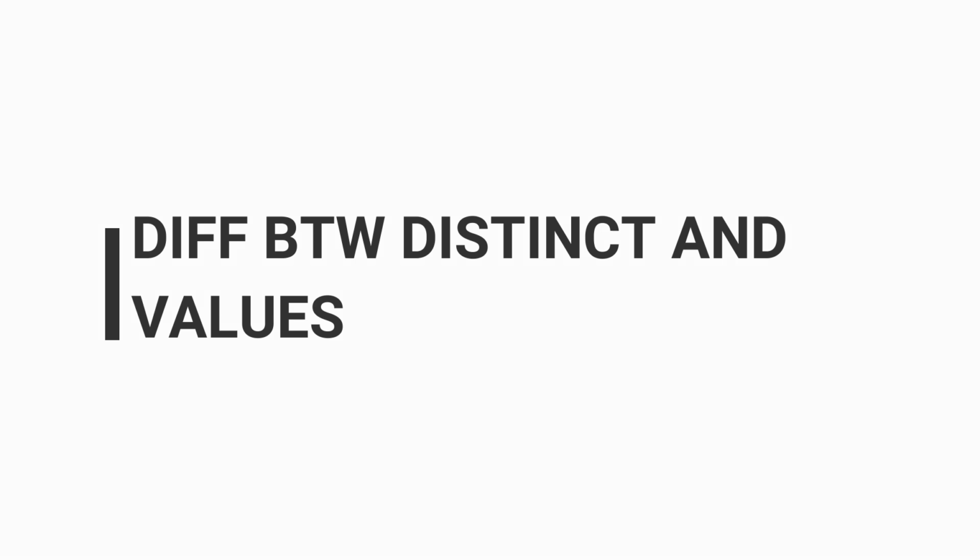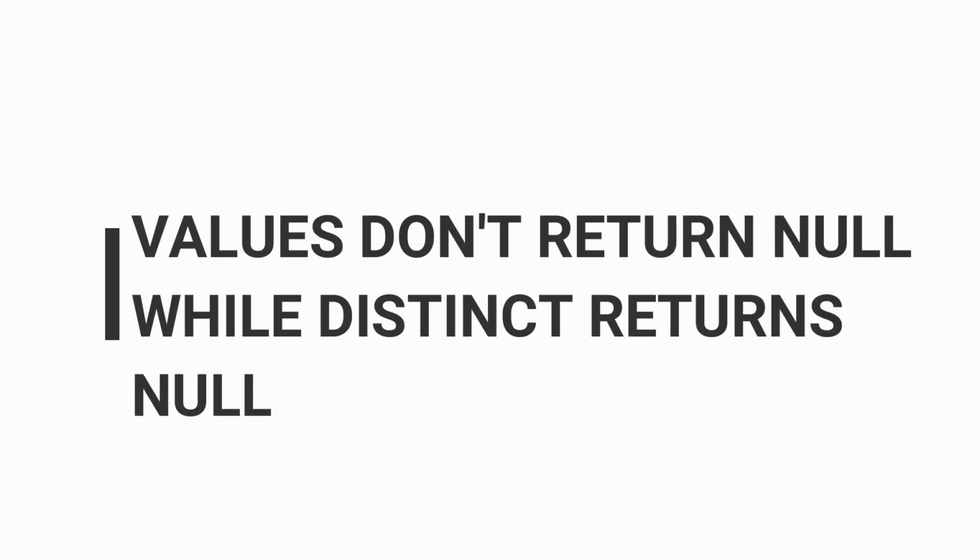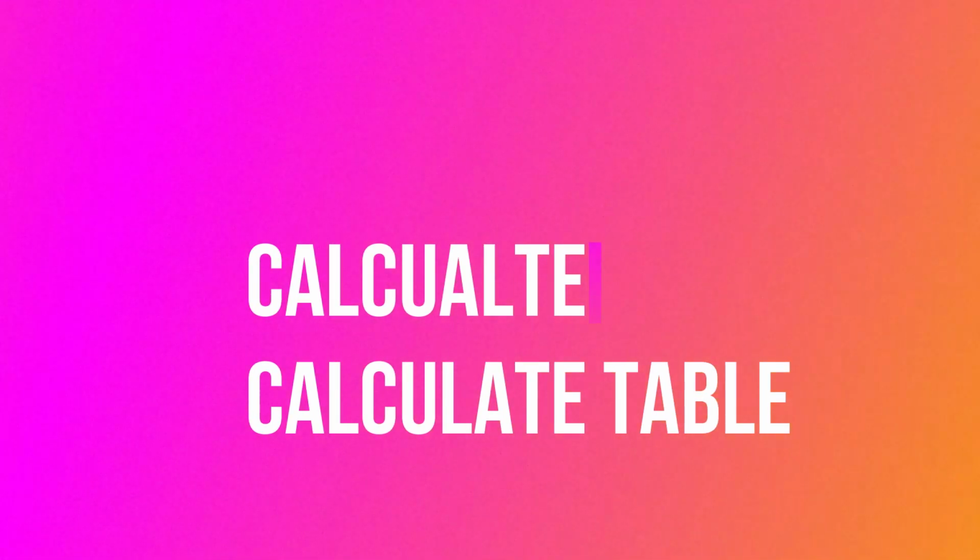Okay, you mentioned values and distinct. Can you please tell me the difference between them? I'm not sure about the exact difference between values and distinct, but if we have null values in a column, values doesn't show it, and distinct shows it. I think this is the difference, but I'm not sure about it.